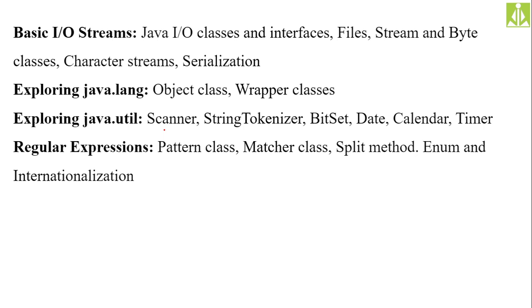So we need to discuss the Scanner, StringTokenizer, BitSet, Date, Calendar, and Timer. These 6 classes we need to discuss in the java.util package, and today's session will go with the Scanner part and the StringTokenizer part. Along with StringTokenizer, we also discuss the String class, because it is also one of the important classes, along with StringBuilder and other classes associated with string handling.